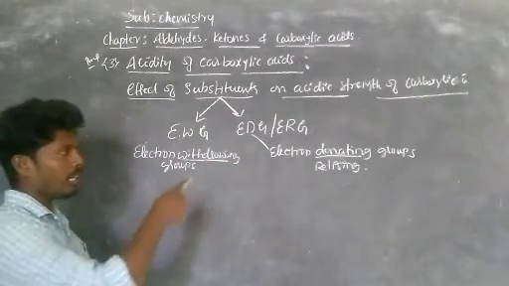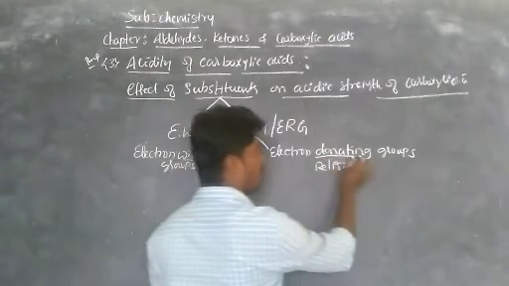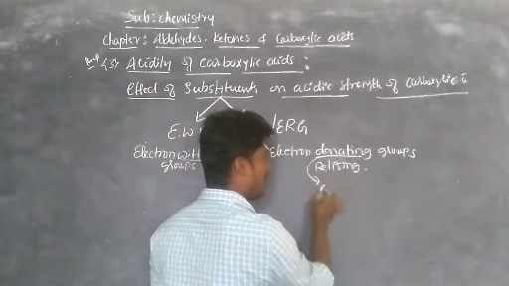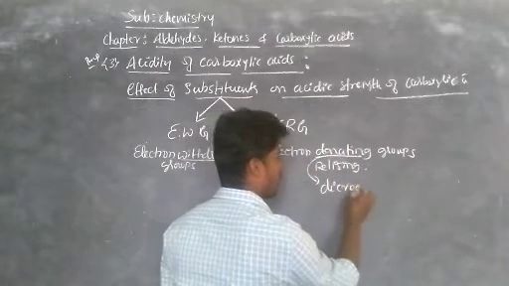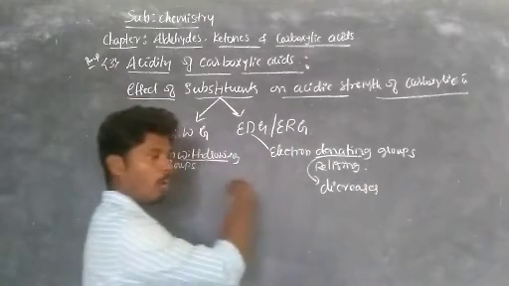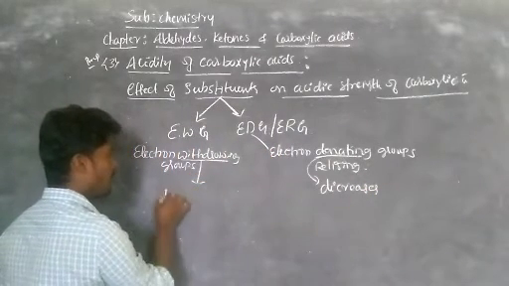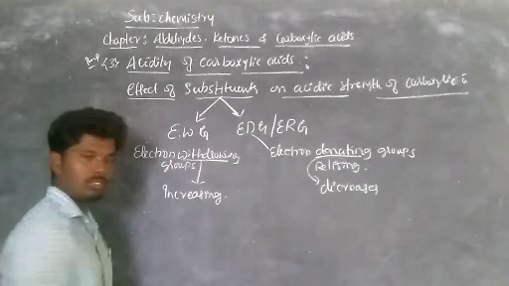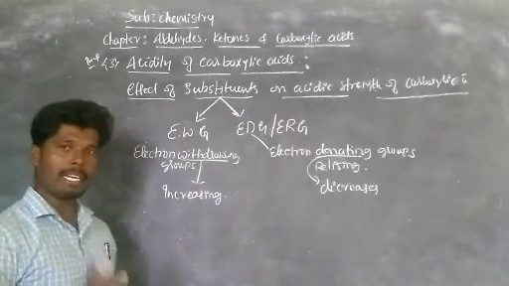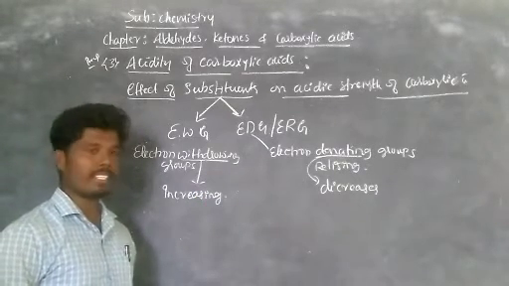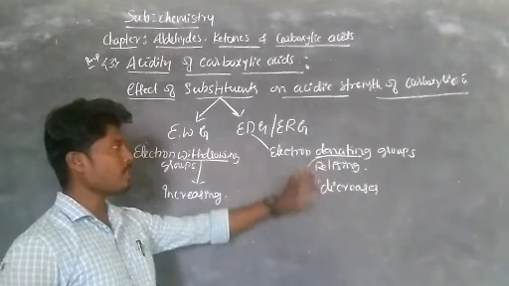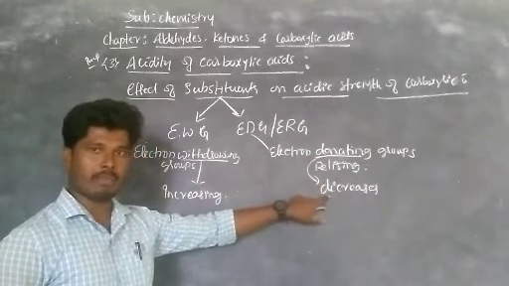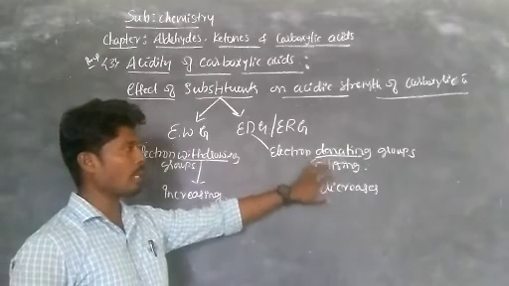So remember, electron donating group, donating means what? D, starting letter D, decreases. Then the opposite, withdrawing, increases. Like that you have to remember. Always remember, in all cases of carboxylic acids and all organic compounds, presence of a donating group decreases.